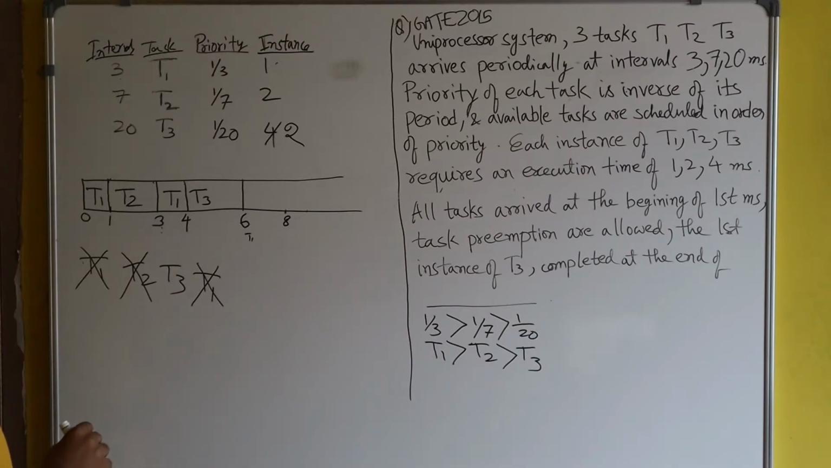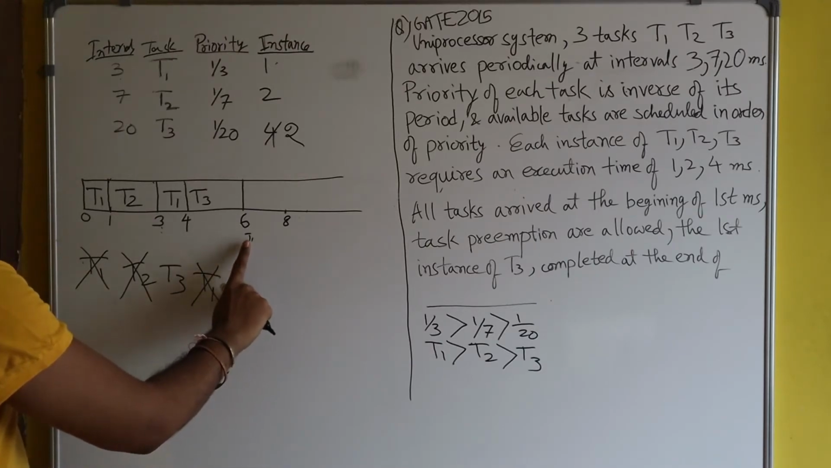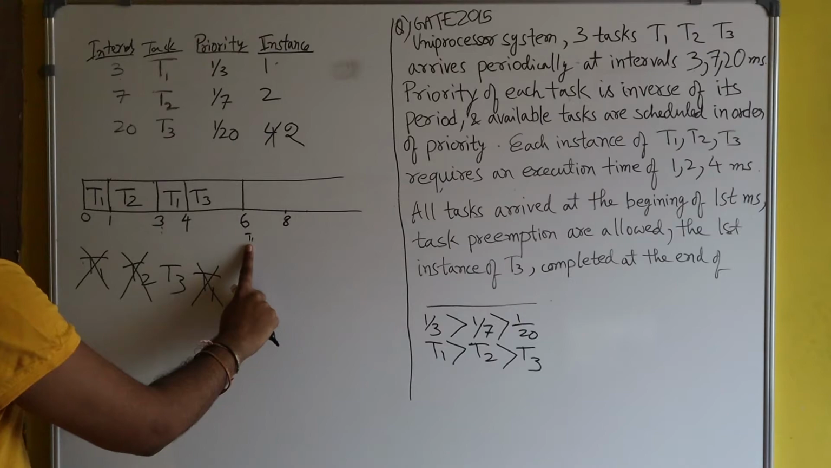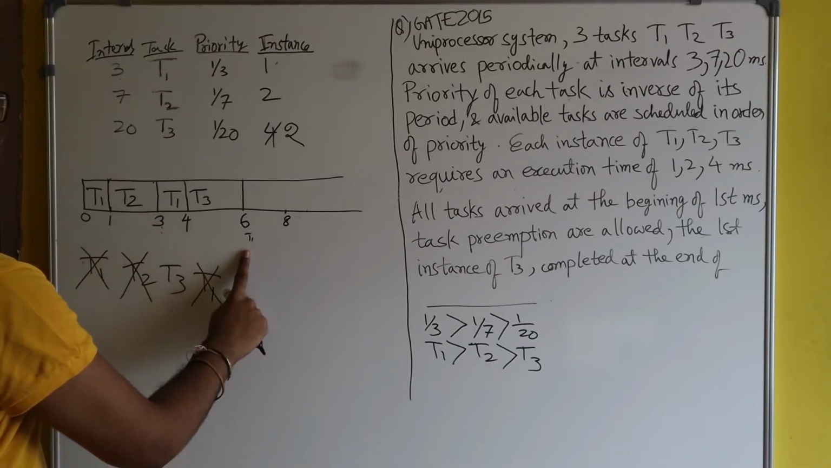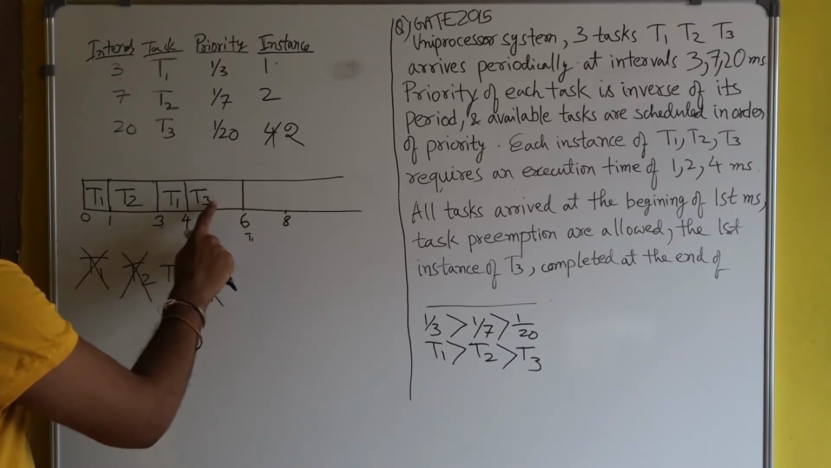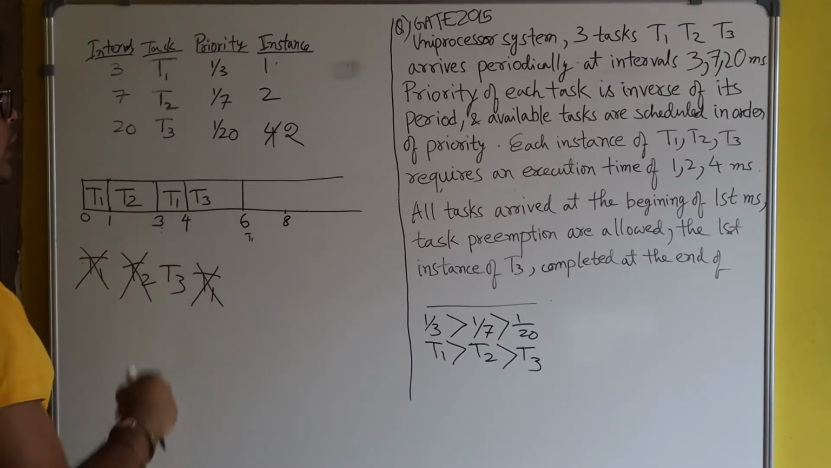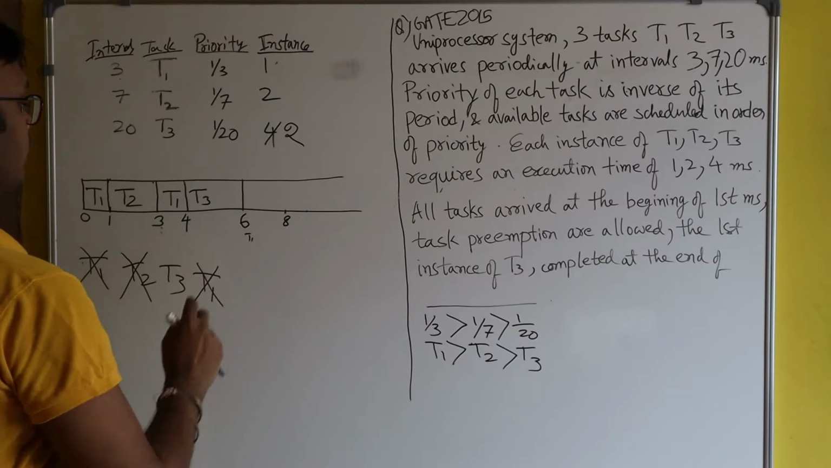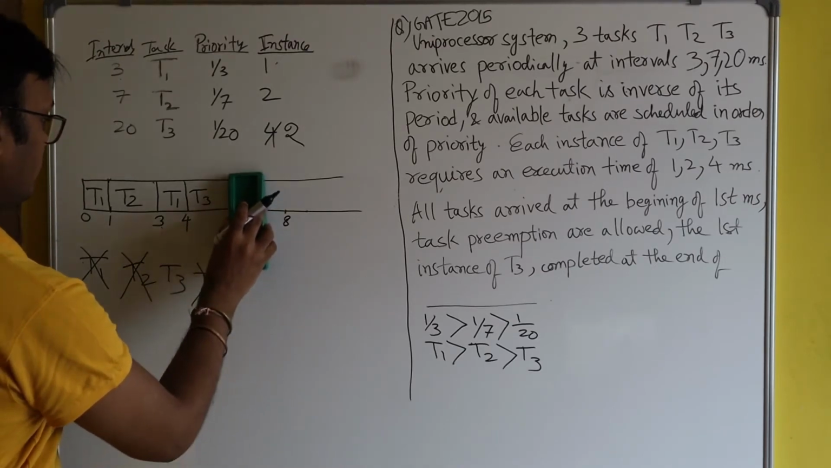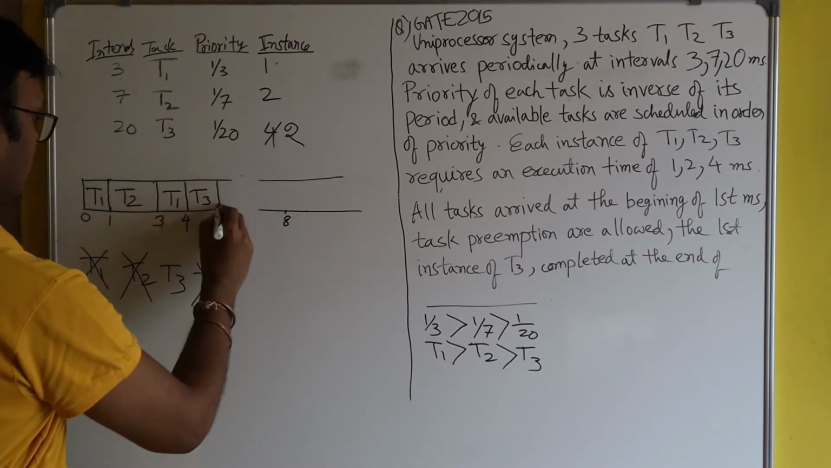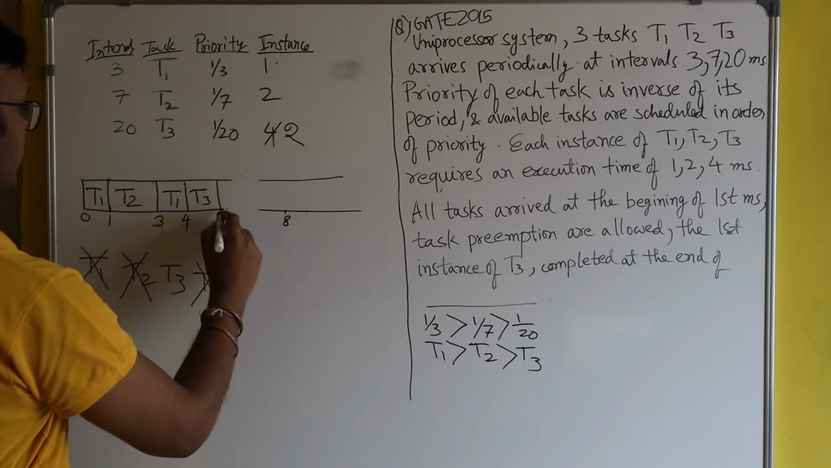Here you see at 6th second again T1 came. So now CPU will be given to T1 again. Why? Because T1 has higher priority than T3. So there is a context switching. So here I will write T1.